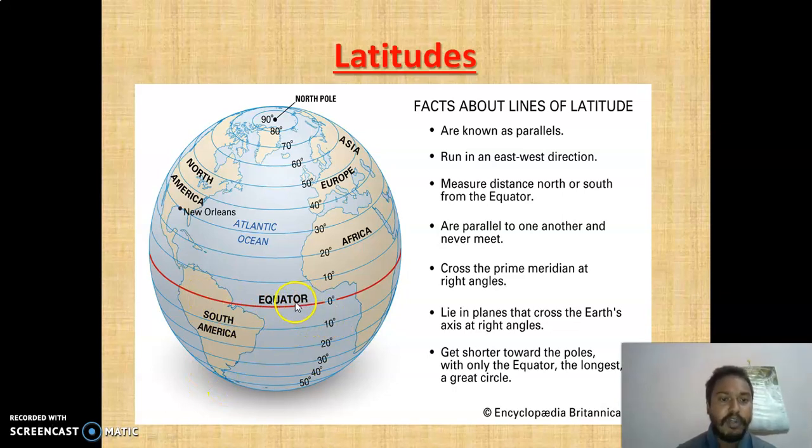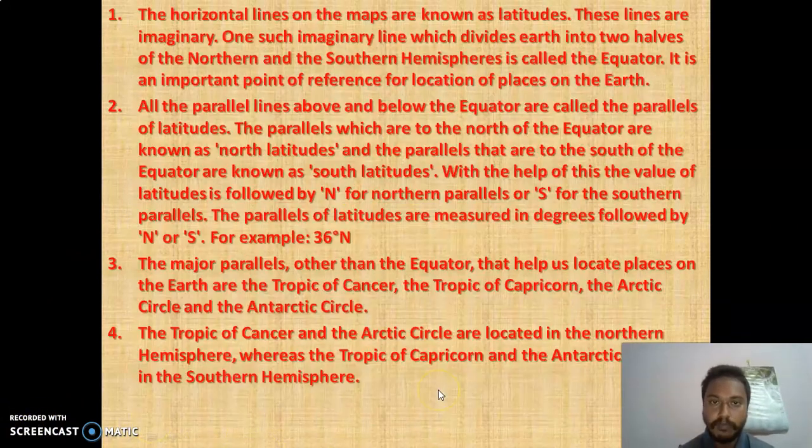As I have explained to you, they get shorter as you go up, they get shorter as you go down. Okay, so these are the basic things about latitude. Now we'll read some important lines about latitudes.